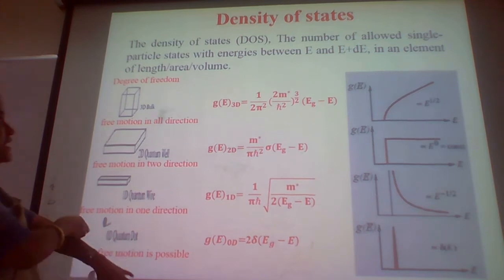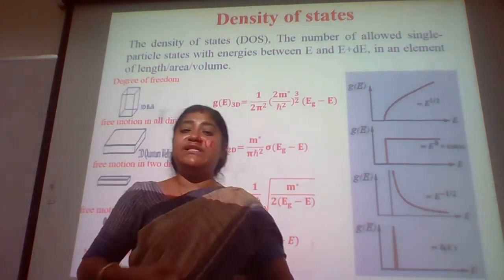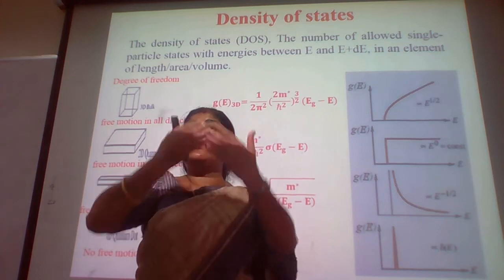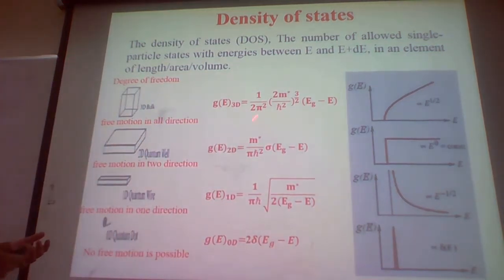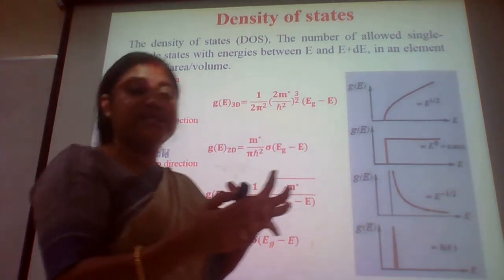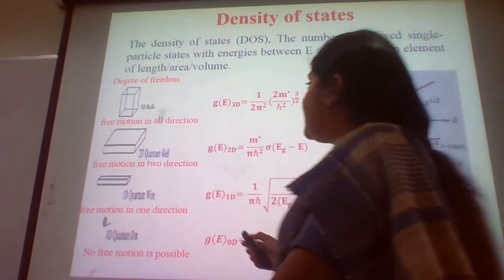Density of states plays a very important role in that case, where the geometrical confinement of the electrons is extremely important. You can see that these are the degrees of freedom I have tried to summarize in a single slide. I hope you understand this.